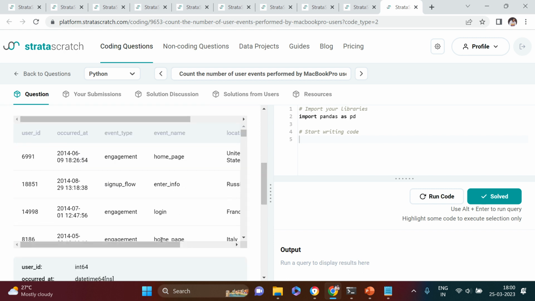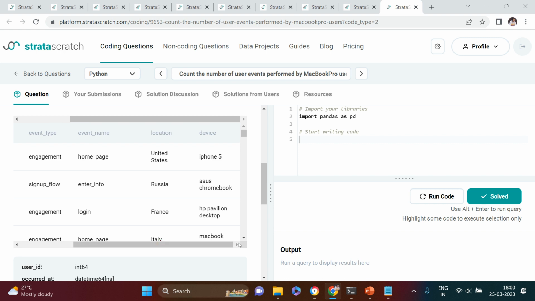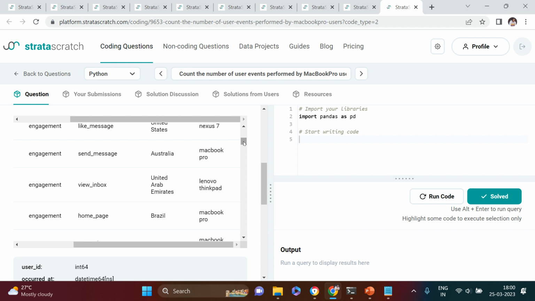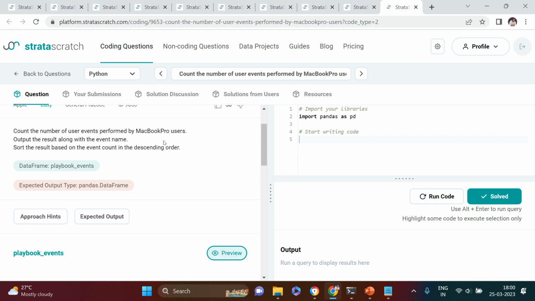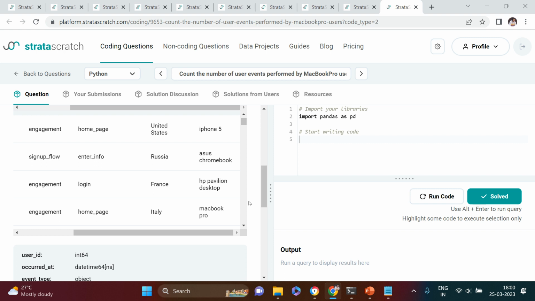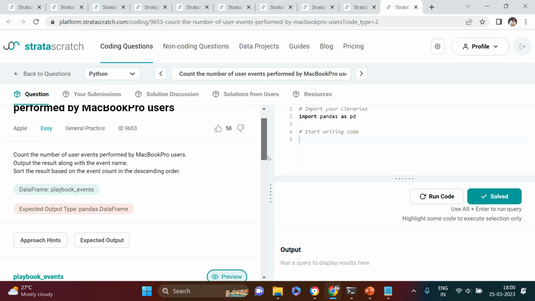Let's see the data. You see here, the device type is given. It must have MacBook Pro, you see over here. So this is something you should be careful about. You see how MacBook Pro is written over here, but in the question it is written differently. So if you are confused, to be on the safer side, you should always use the lower function to make it lower. But here I just saw that, let's just go ahead and try to do this.